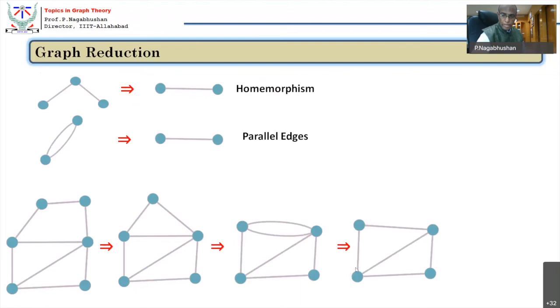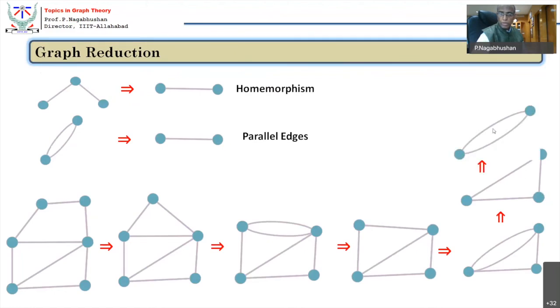Now again, luckily I find a homeomorphism here. So when I find a homeomorphism, I remove this vertex of degree 2, it becomes parallel edge. Because it is parallel edge, I shall replace it by a single edge. Again, I find a homeomorphism here, a vertex of degree 2. I shall convert it into an edge, which becomes parallel edge. And because it is parallel edge, I can convert it to a single edge. So starting from this graph, the graph got reduced to a single edge. Because I know a single edge is planar, this graph is planar.